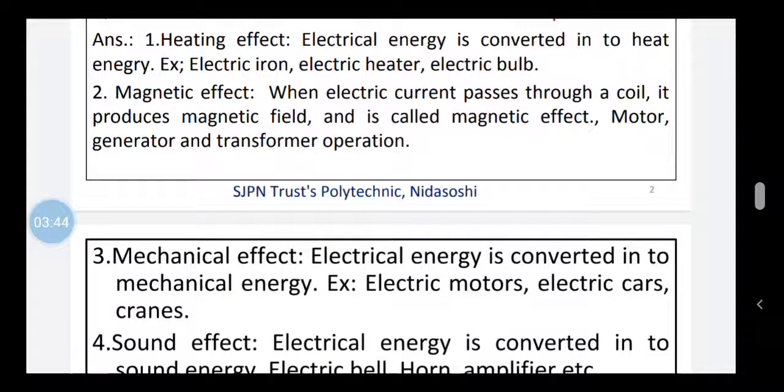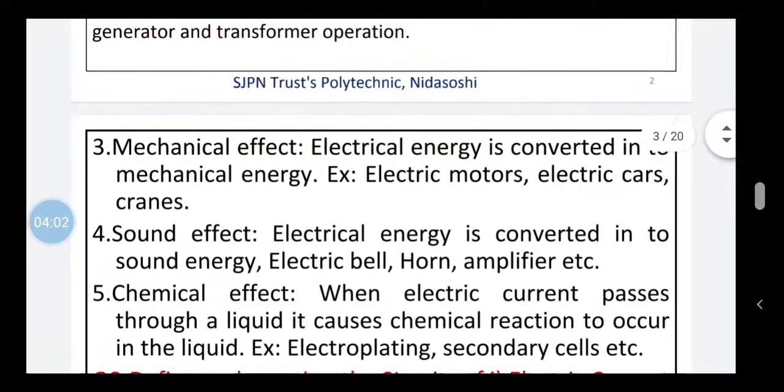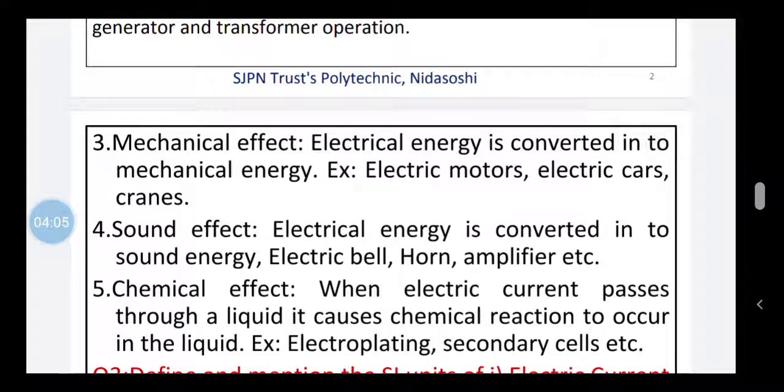The second effect of electric current is magnetic effect. When electric current passes through a coil, it produces a magnetic field and is called magnetic effect. Now using this magnetic effect, motor, generator and the transformers will operate. Now the third effect is mechanical effect. Here the electrical energy is converted into a mechanical energy. Examples of mechanical effect are electric motors, electric cars, cranes, etc.